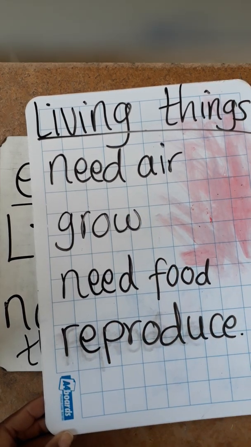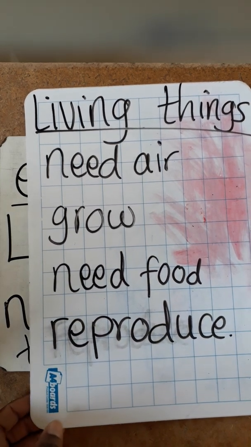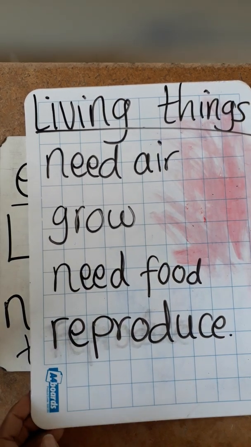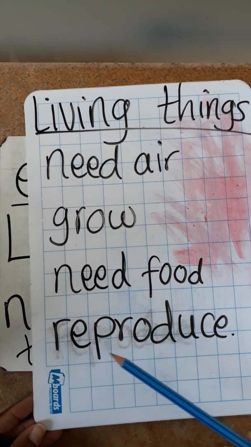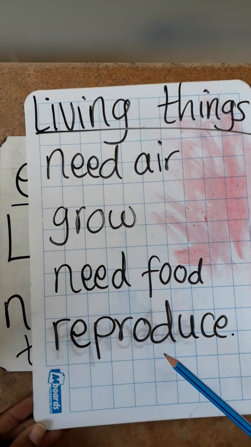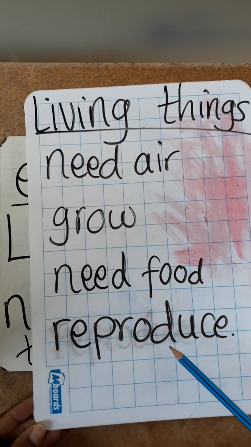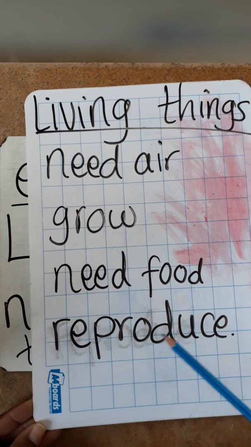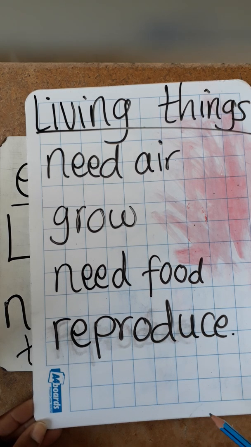To reproduce might seem to be a hard word, but I want this to be your new vocabulary, which means to have babies. Now let's think of a chicken. Do chickens have babies? Yes. We call them chicks. What about dogs? Do dogs have babies? Yes, we call them puppies.